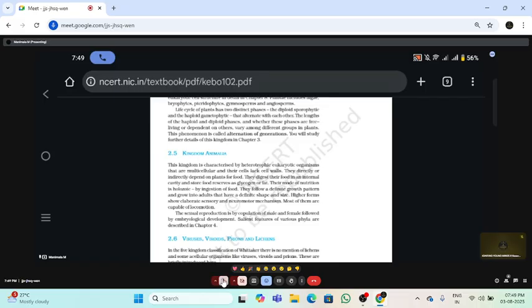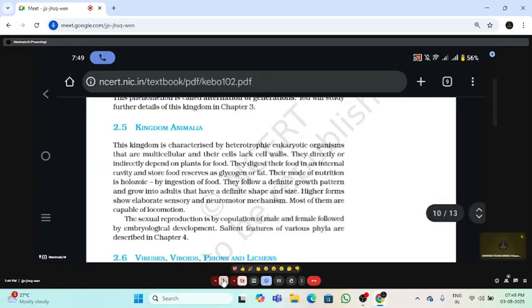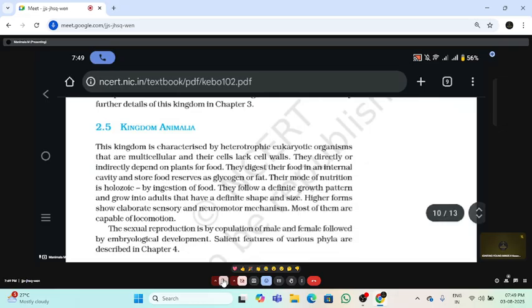Yes, sir. Okay, children. The next one, kingdom Animalia. So it comes under the heterotrophic and eukaryotic organism. So in plant cell, we know they have a cell wall, right? What about in animal cell, children? They don't have, ma'am. Do we have a cell wall or not? No, ma'am. No, we don't have cell wall.